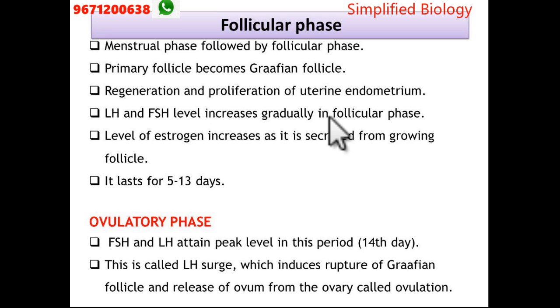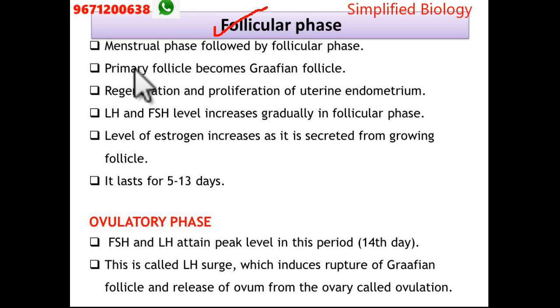The first menstruation cycle begins at the puberty age in the female, nearby 12 years. So one ovum is released every month. It has three different phases. Out of the three, the first phase is named the follicular phase. Follicular means the formation of the follicles, Graafian follicles. The menstrual phase is followed by the follicular phase.